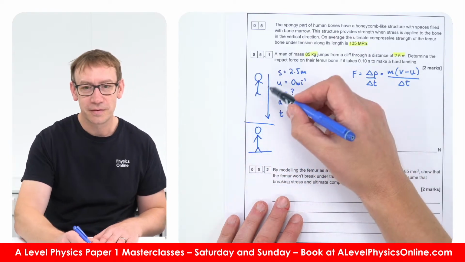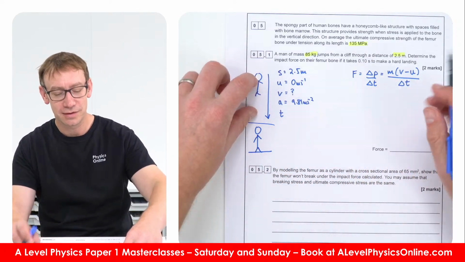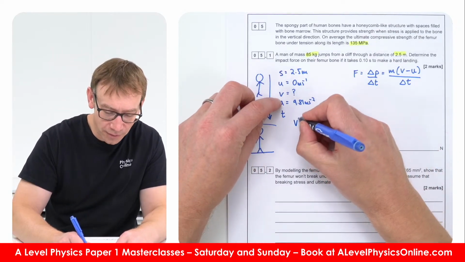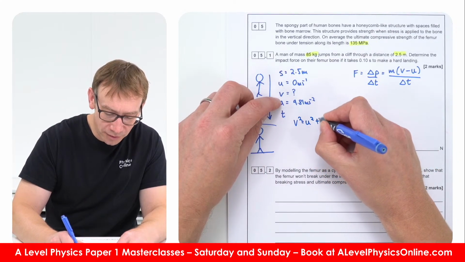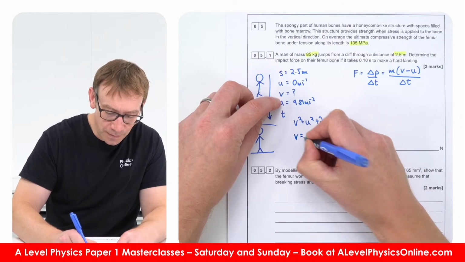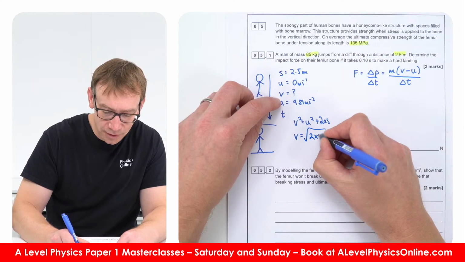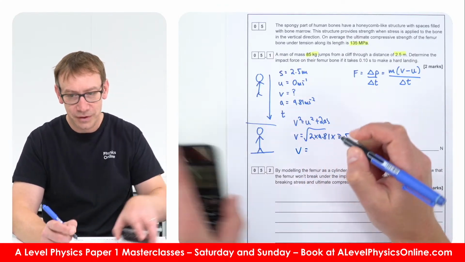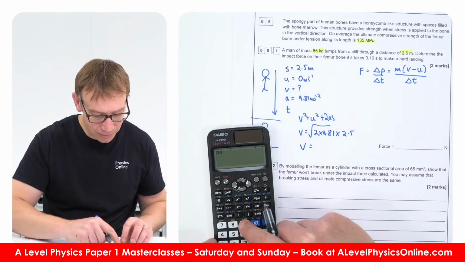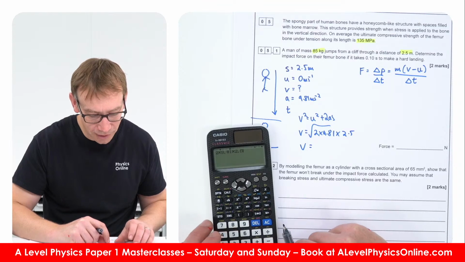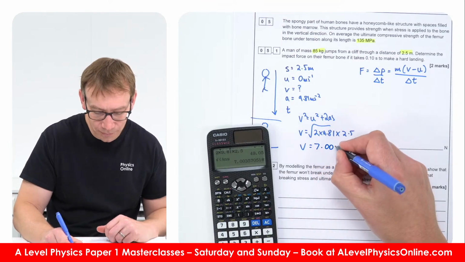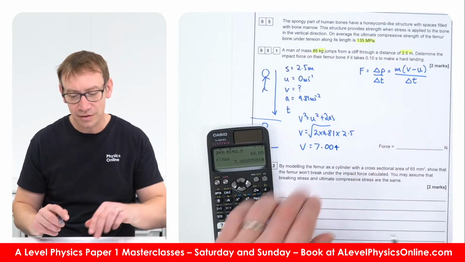Okay, so for the first part, we need to work out how quickly they actually hit the ground. So we've got SUVAT. We can say then that V squared is equal to U squared plus 2AS. So V is going to be the square root of 2 times 9.81 times 2.5. So V is 2 times 9.81 times 2.5 square rooted, which is 7.003, all that. So that's a lovely number.